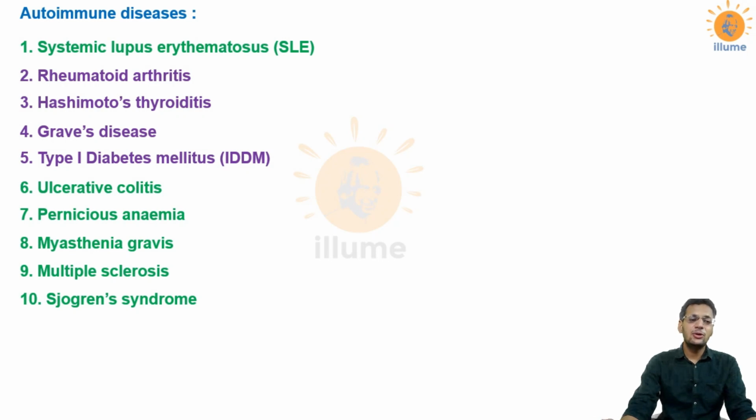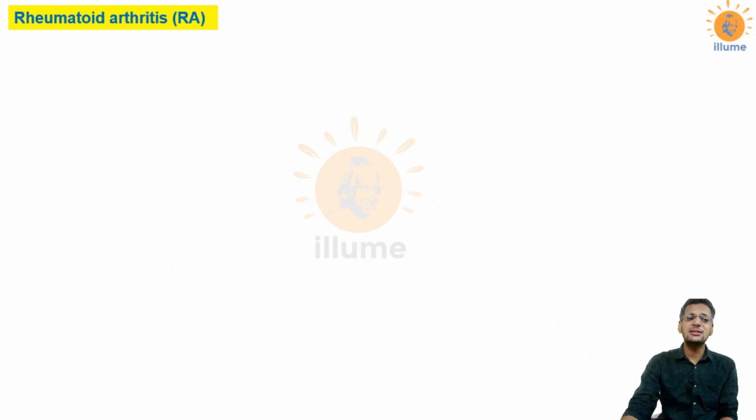The first ones are systemic lupus erythematosus, rheumatoid arthritis, Hashimoto's thyroiditis, Graves' disease and type 1 diabetes mellitus. All of these would be discussed in this video, and in the next video we would discuss the rest of them. So let's start. The first one is rheumatoid arthritis.